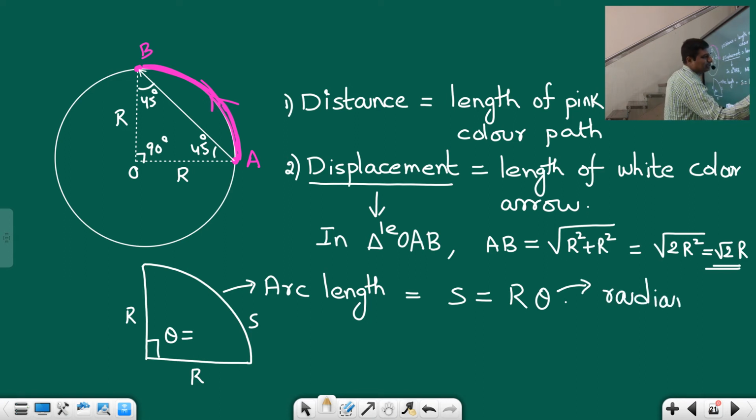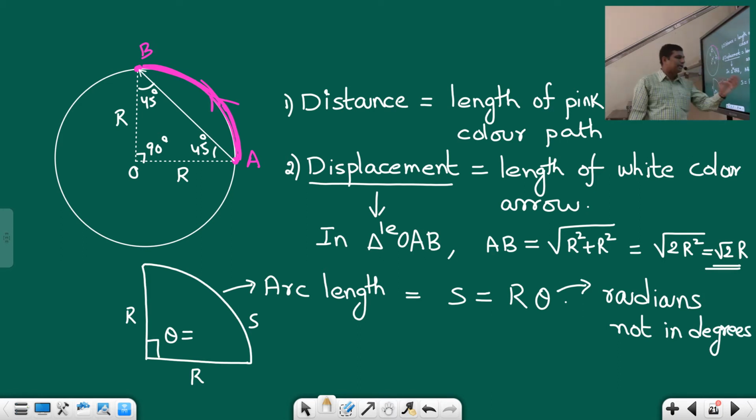And remember, students, this theta should always be measured in radians, not in degrees. Very important, because many students make a mistake here. They directly substitute 90 degrees. No, you should always substitute the angle in radians. And of course, you know how to convert from degrees into radians.